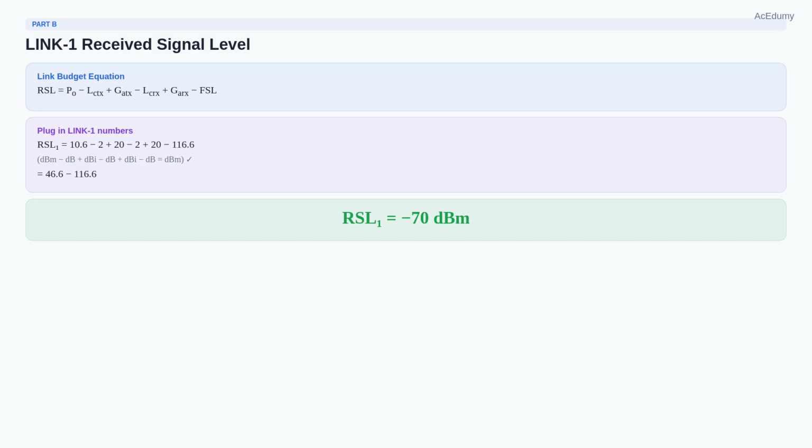Transmit power is 10.6 dBm, minus 2 dB cable plus 20 dBi antenna, minus 2 dB cable plus 20 dBi antenna, minus 116.6 dB FSL. Add it all up: 10.6 minus 2 plus 20 minus 2 plus 20 minus 116.6 equals negative 70 dBm. Link 1's RSL is negative 70 dBm at the receiver.